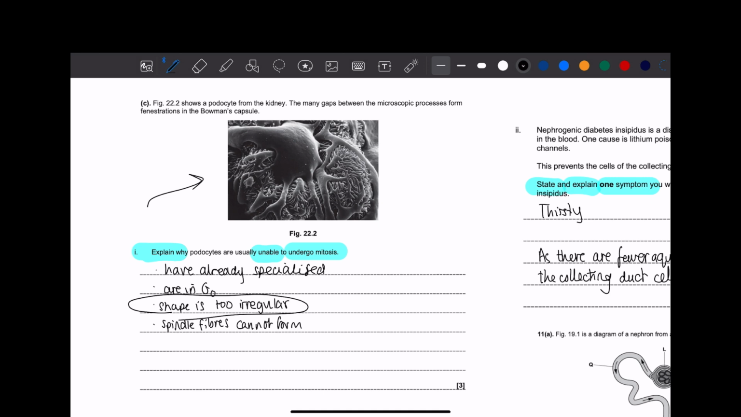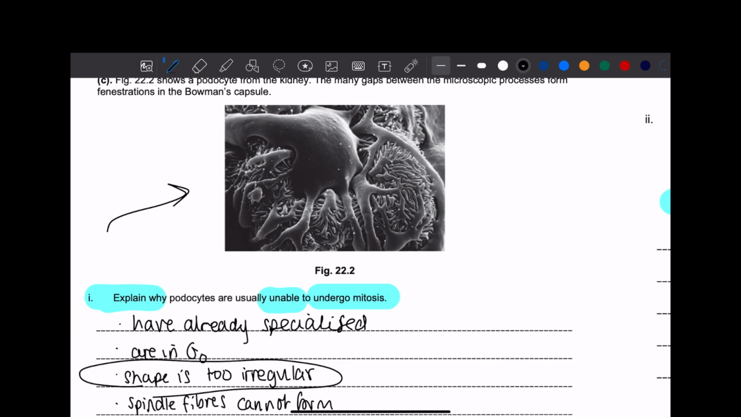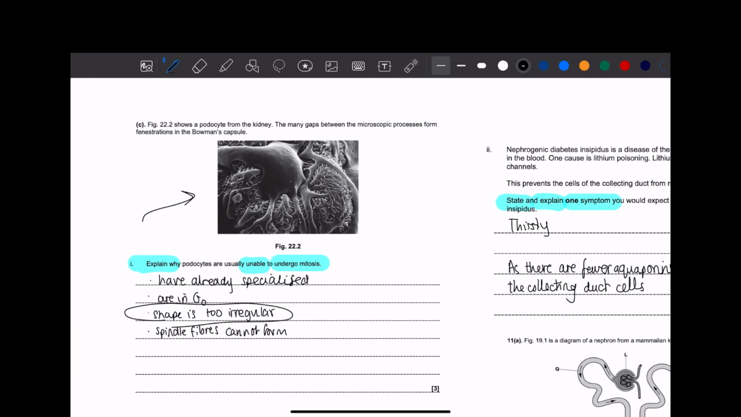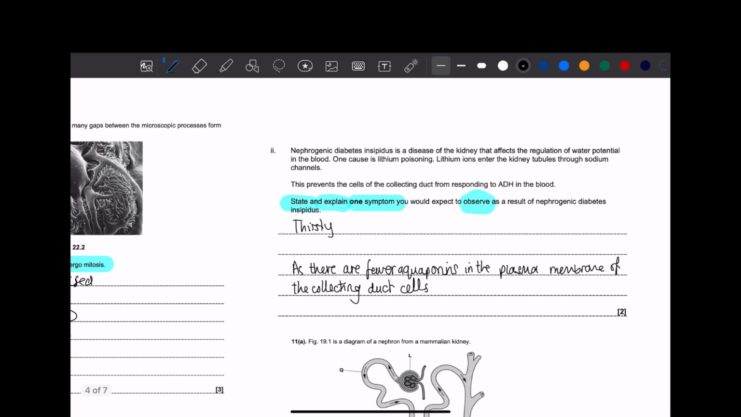Write this in your notes that mitosis can't occur if the shape is too irregular. Clearly, we can see the podocytes have loads of projections, right? These things just going out, right? That's too irregular. It's asymmetrical, so it can't do mitosis. And that's how you answer the question. Right, moving on. What do we have here?